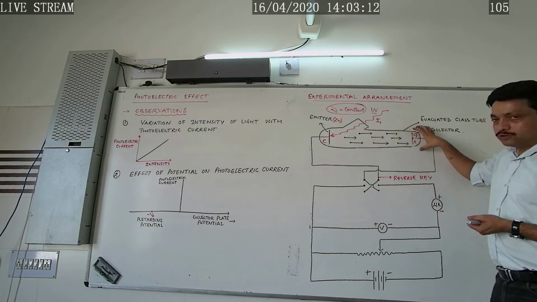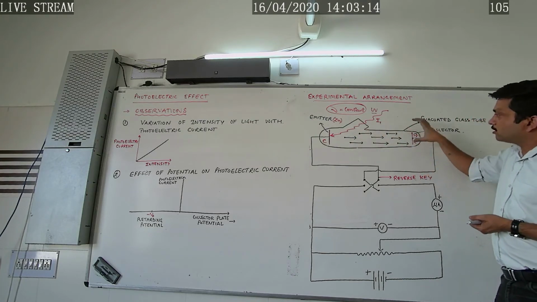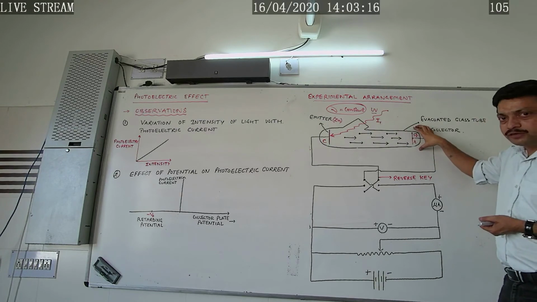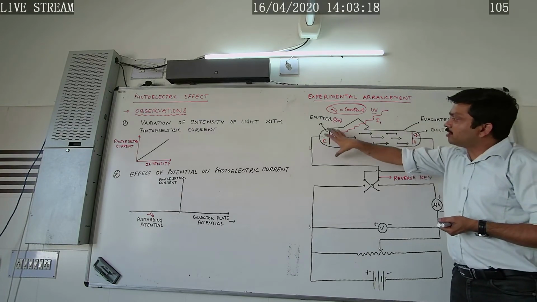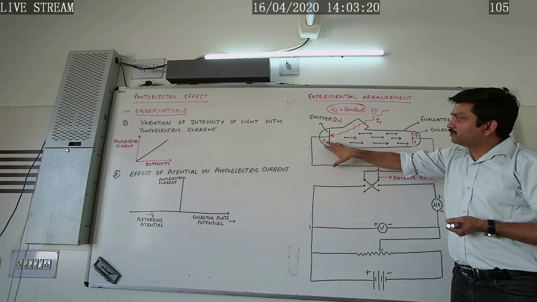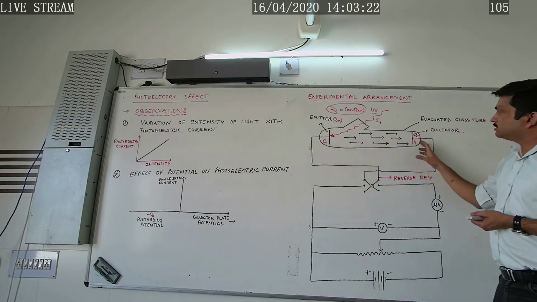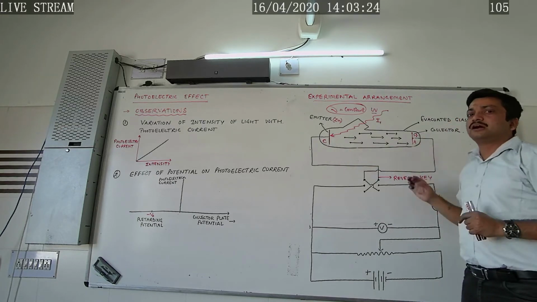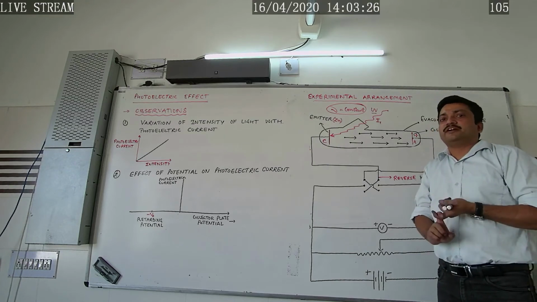More and more electrons will get accelerated towards the collector, and a stage is reached when all the electrons of the emitter will reach the collector, and that stage is called the saturation current.